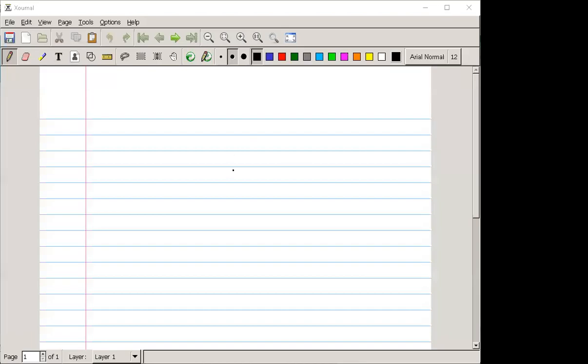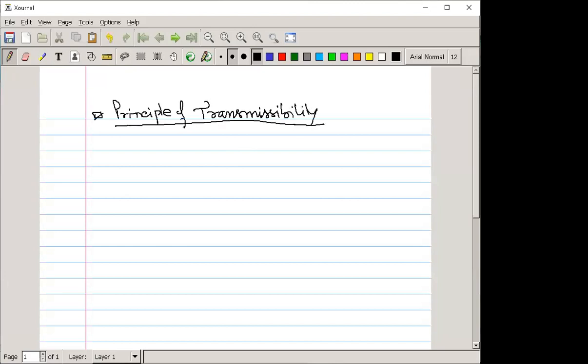So let's start. One is the principle of transmissibility. Okay, so you can write. In the principle of transmissibility, what is the meaning of that?